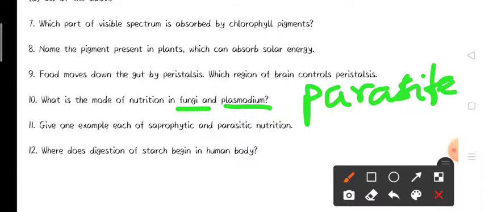Fungi also perform the saprophytic mode of nutrition, but here we have to find a common mode of nutrition for both fungi and plasmodium. So our correct answer will be the parasitic mode of nutrition.